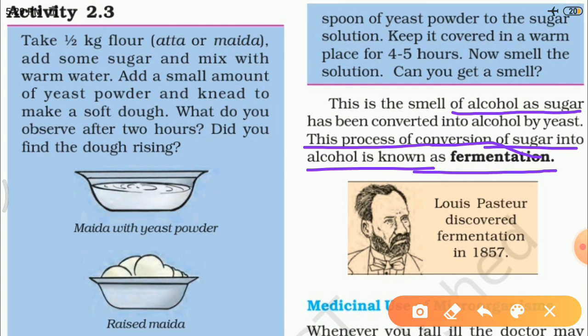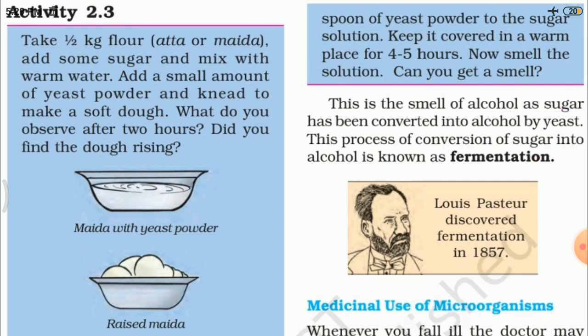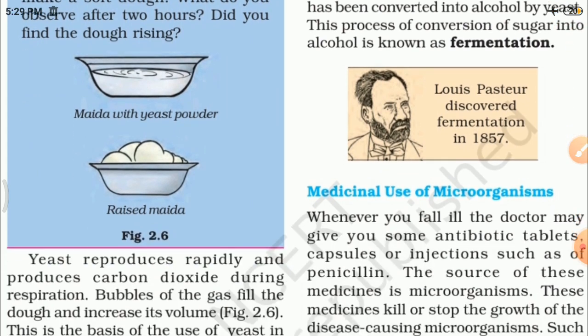Also remember that one of the scientists, Louis Pasteur, discovered fermentation in 1857. Keep it in your minds.